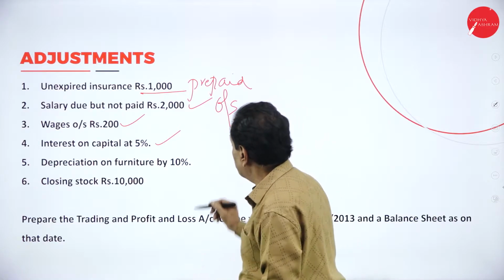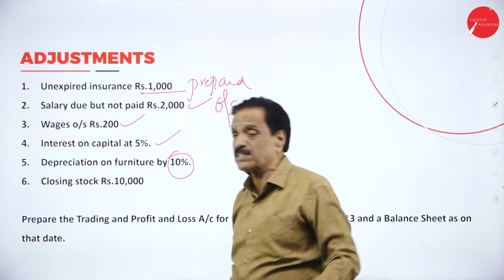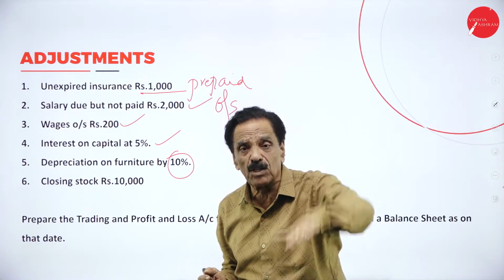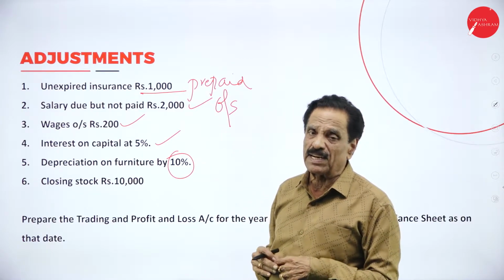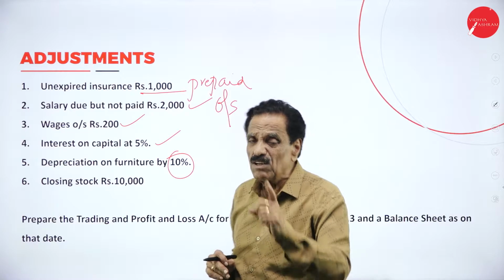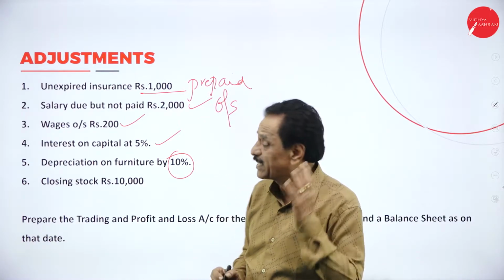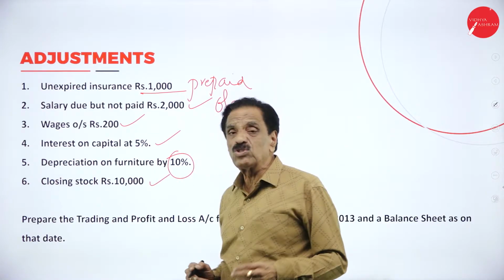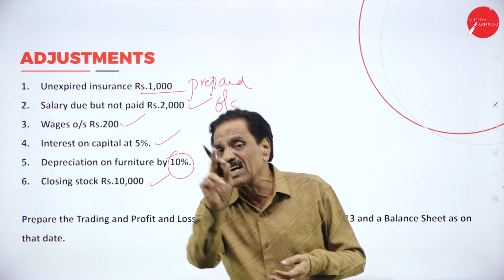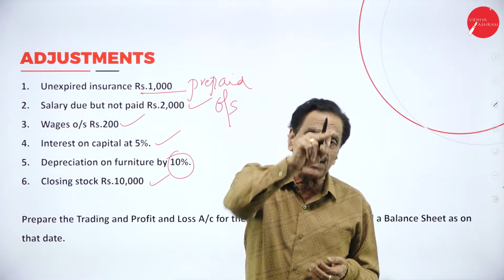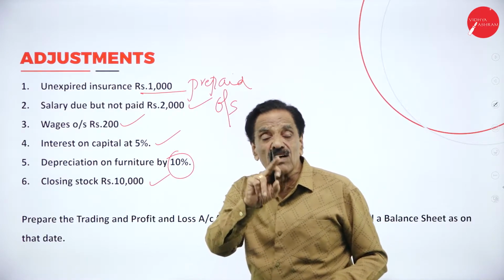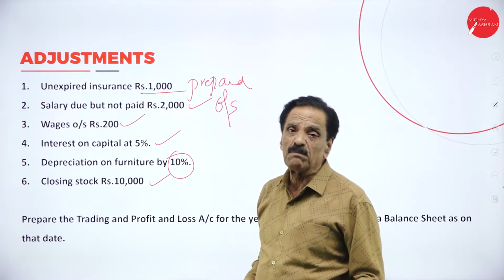Then, depreciation on furniture is 10%. The value of the furniture has come down by how much percentage? 10%. First P&L account, debit side. While you are doing the balance sheet, out of the furniture, that amount should be deducted. Closing stock means unsold goods, 10,000, trading account, credit side, asset side of the balance sheet. Where will it come? Trading account, credit side, asset side of the balance sheet.